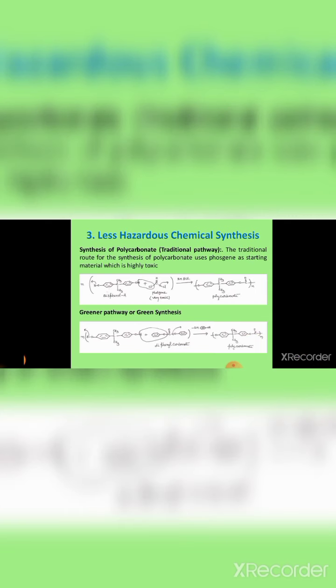Here we take glucose, D-glucose, or we take the pyranose form. It combines with E. coli bacteria and enzymatic degradation. It forms cis,cis-muconic acid, and later the cis,cis-muconic acid combines with hydrogen in catalytic reduction. It forms adipic acid at 95% yield. And let us compare the greener pathway and the traditional pathway.